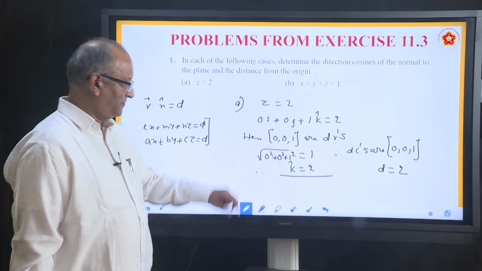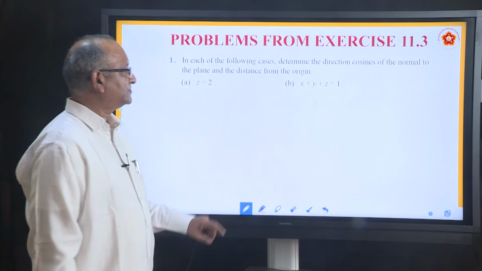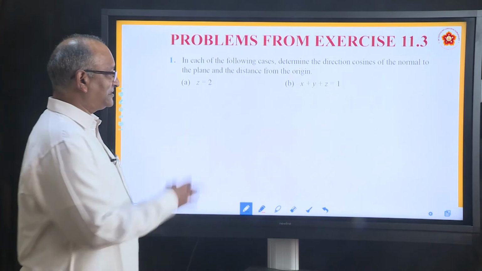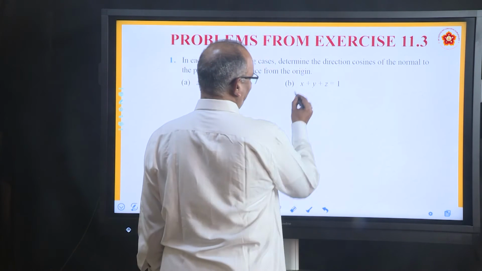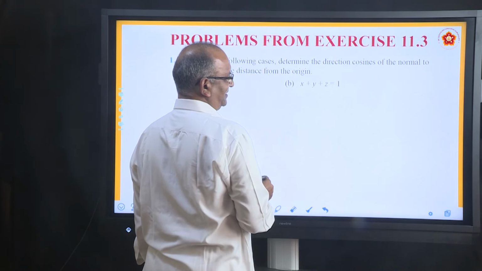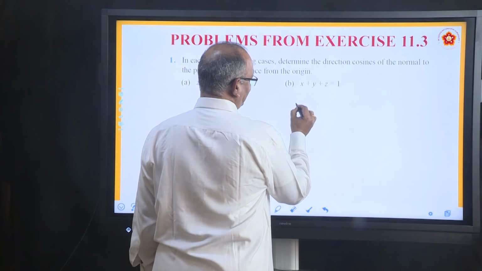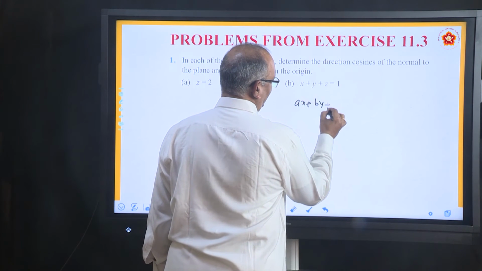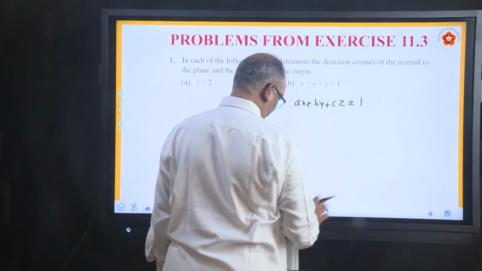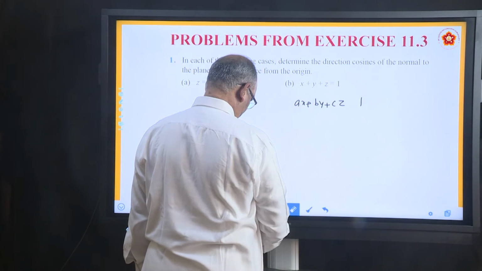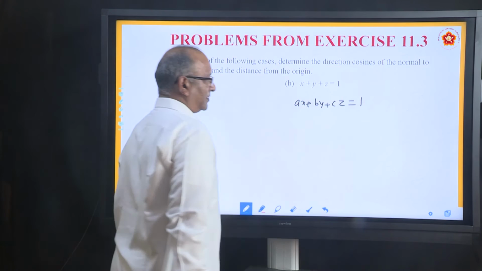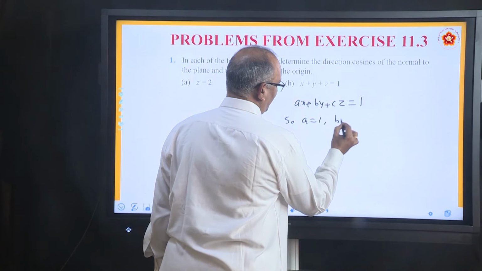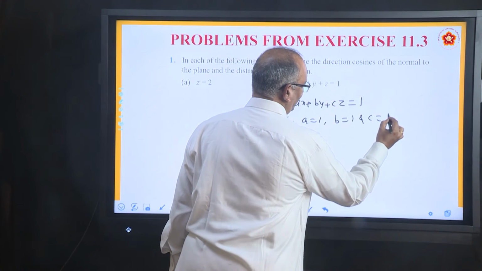Let us move to the second part. x plus y plus z equal to 1. He is kind enough to give some coefficients. It is much easier. How? This can be written as x plus y plus z equal to 1. So, we can say this can be written as ax plus by plus cz equal to 1. So, we can conclude that a equal to 1, b equal to 1 and c equal to 1.